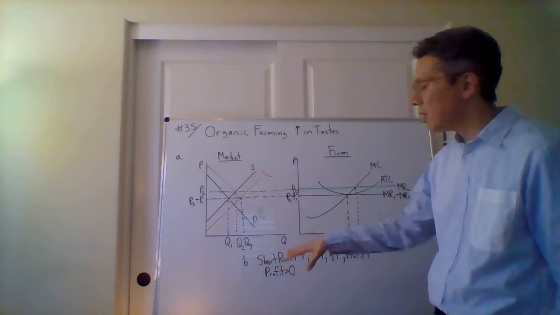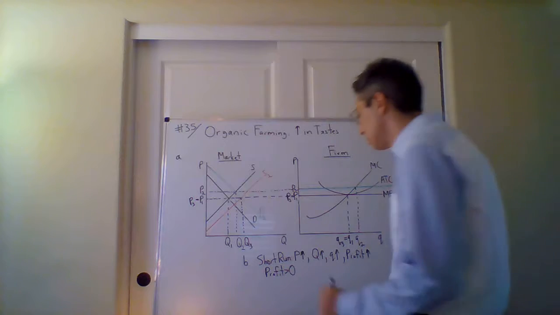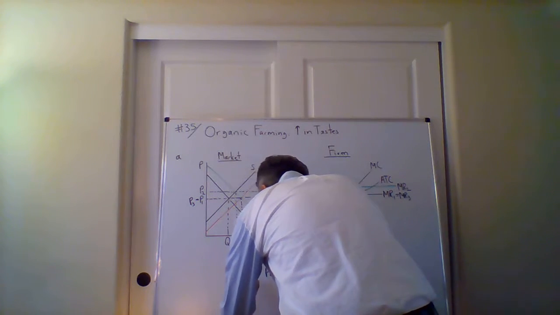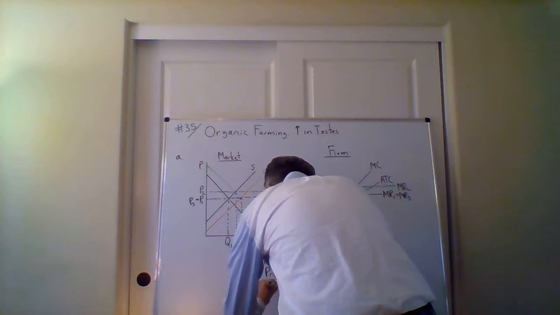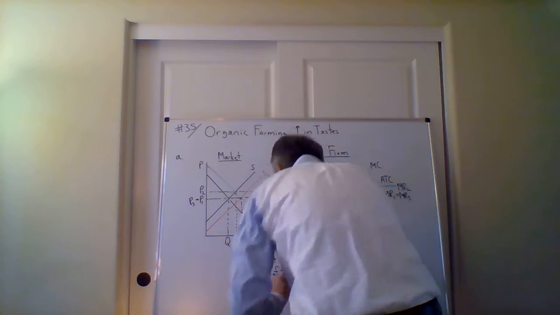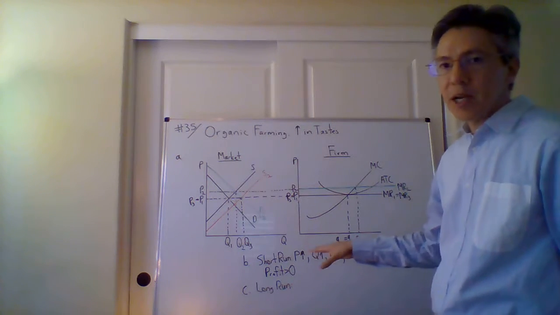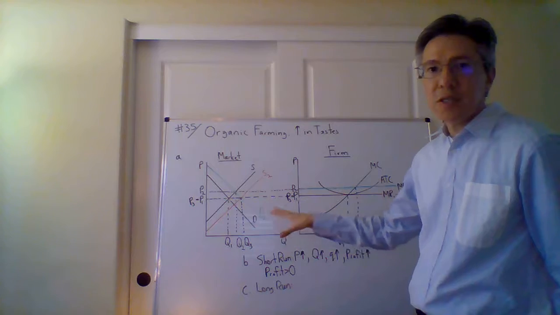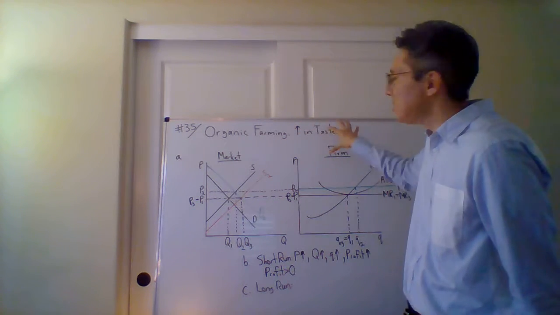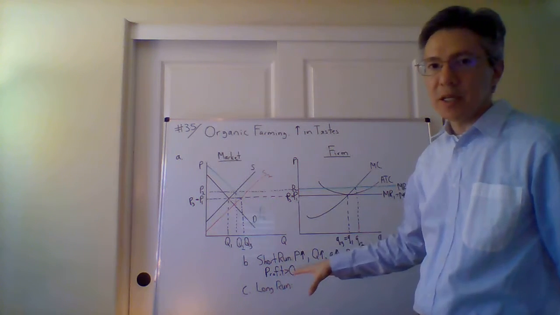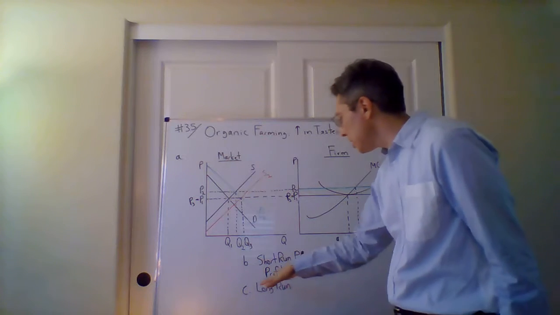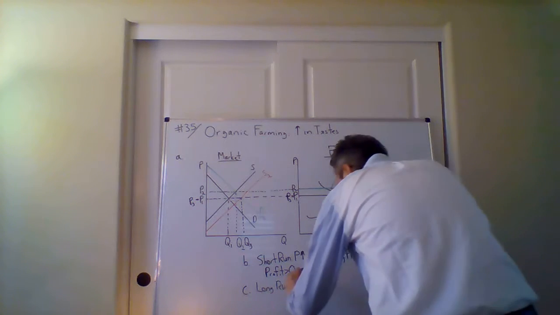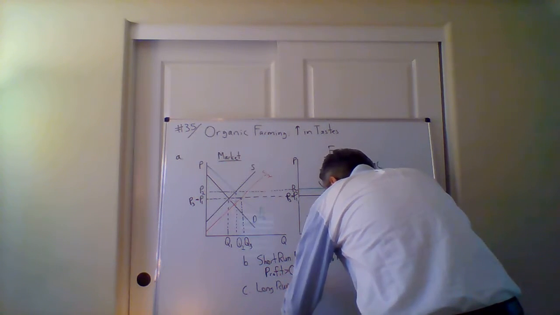So the question is what happens in the long run? Now note how this question was asked in terms of your practice problem. It's saying relative to the initial, so before this increase in tastes even takes place. And so what we can say is in terms of the price, it's unchanged.